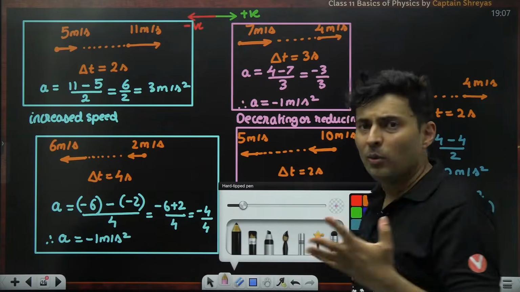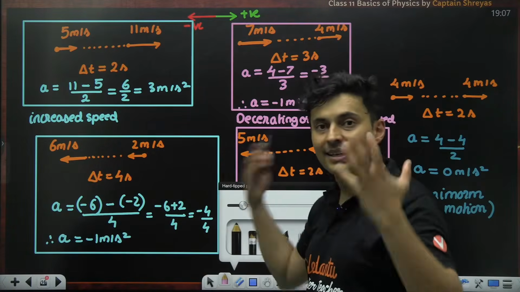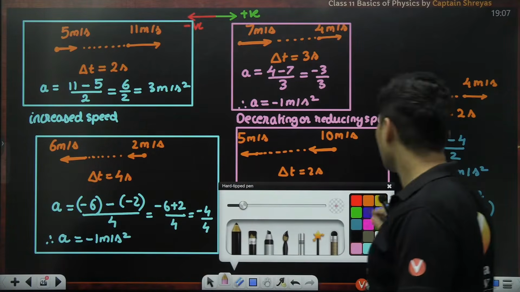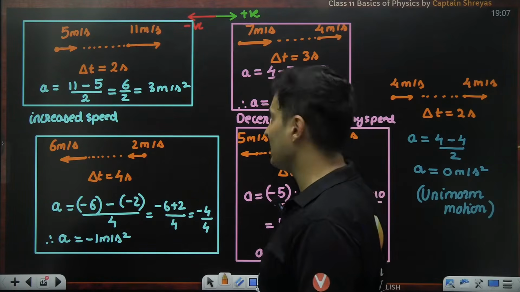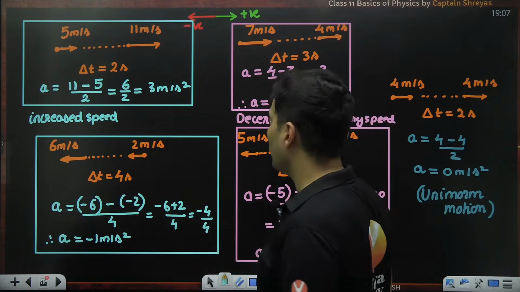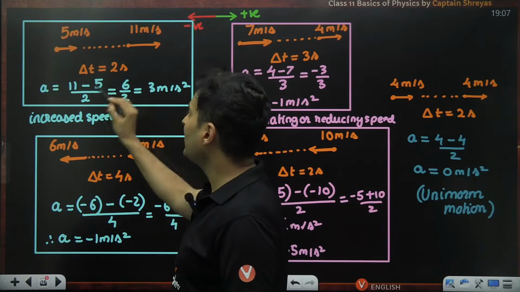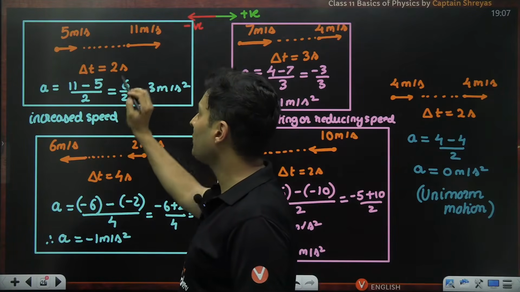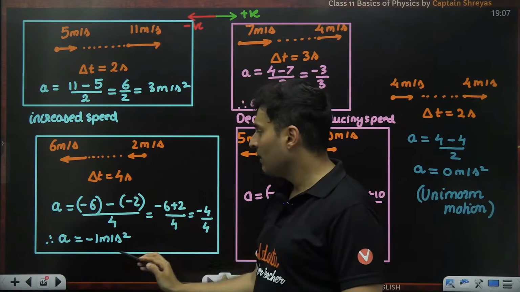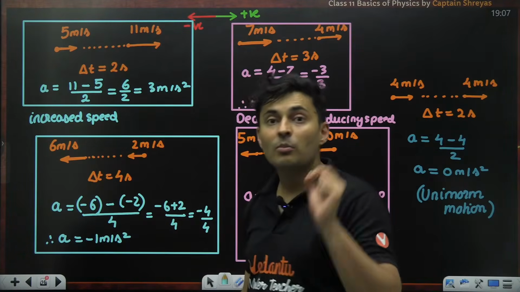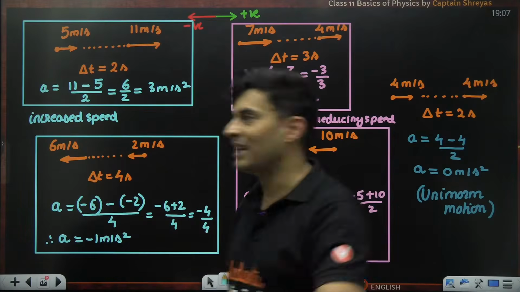So how do I know from acceleration whether it is increasing the speed or decreasing the speed? Check this cool thing out. Check the sign of velocity and acceleration. Velocity is positive, 5, 11. Acceleration is also positive. Here, velocity is negative, acceleration is also negative. Both are of the same sign.